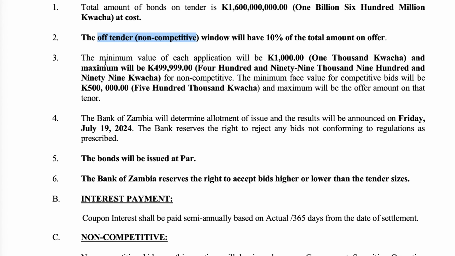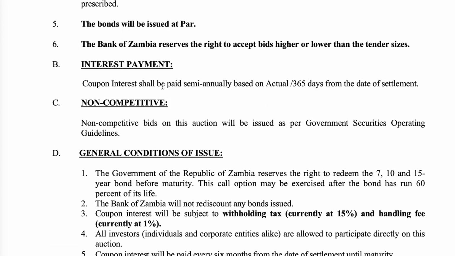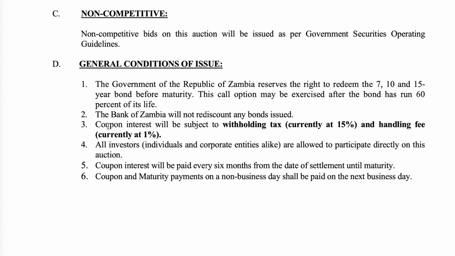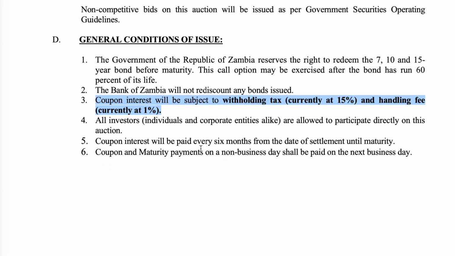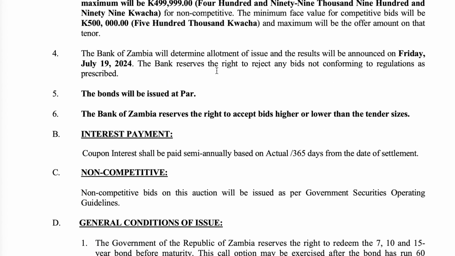So this whole loan thing that you're giving to the government, the interest you're getting from it, they won't pay you at the end of the 2 years or 7 years. No, they'll pay you during the duration of those years. So for example, if you give them, the minimum is 1,000, say you put 1,000 kwacha, you choose the one for 2 years and say they accept it, they have a choice to accept or refuse.